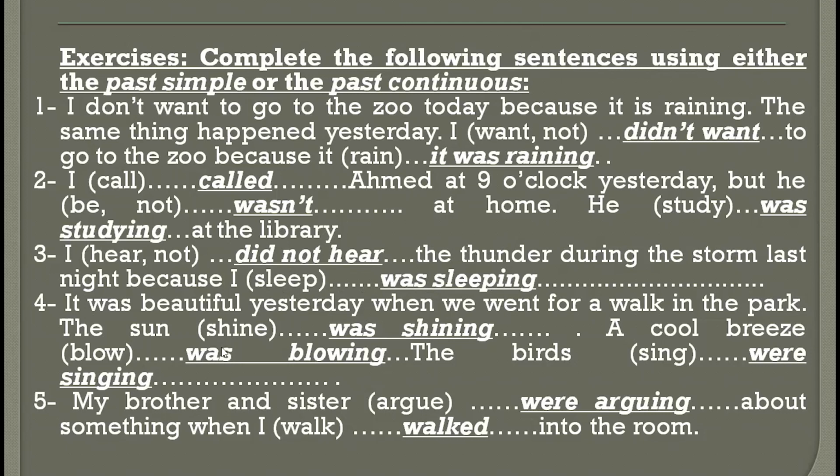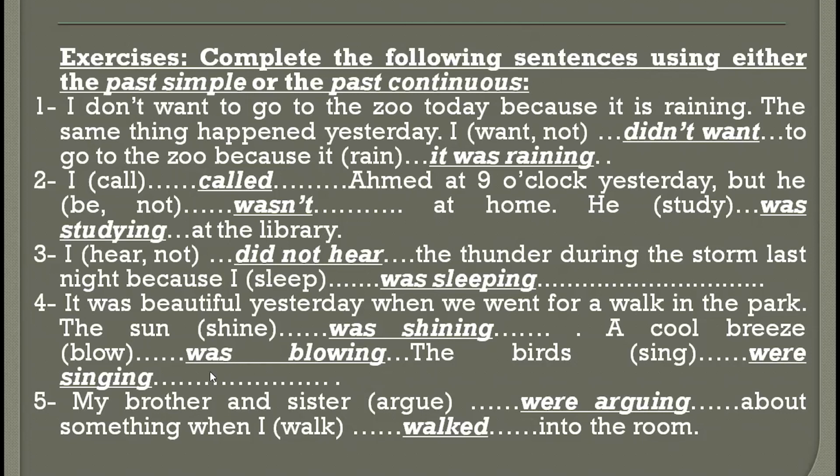Here, none of these actions are interrupting each other. I'm talking about the background events that were taking place when we were having a walk in the park. So when you're describing some situations that were happening, as if you're telling a story, for example, and you're describing the background events that were taking place at the beginning of the story, use the past continuous for all of them.